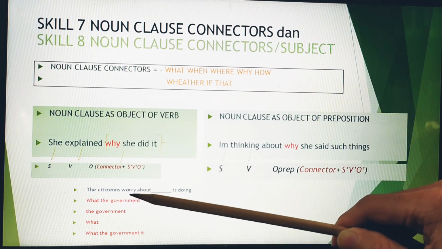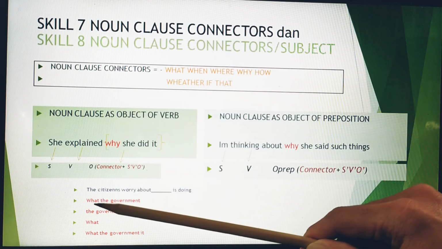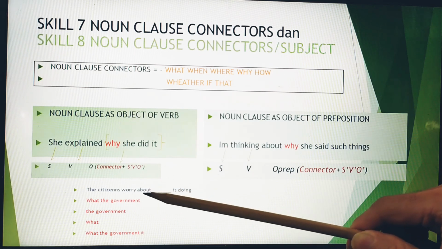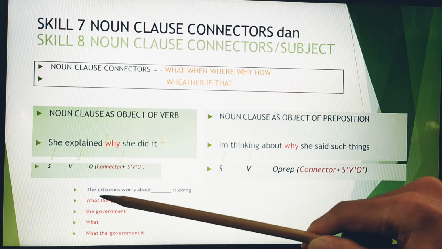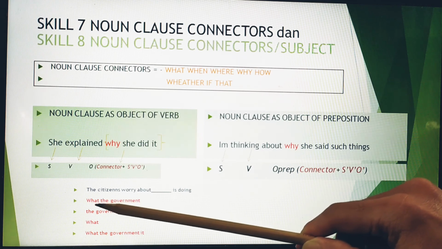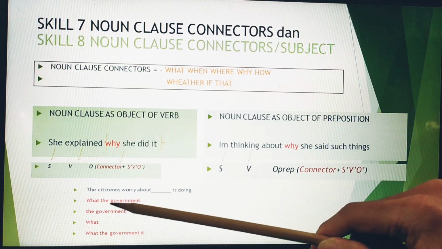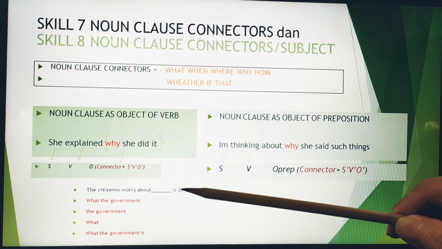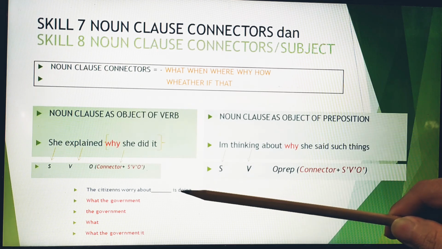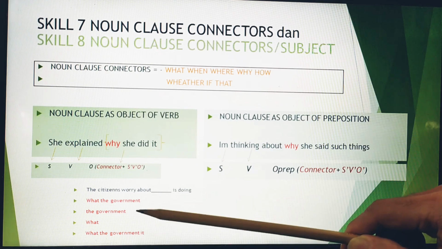The citizens worry about what? Remember, after the connector there is supposed to be a subject: the government is doing. So are you going to use this or this?